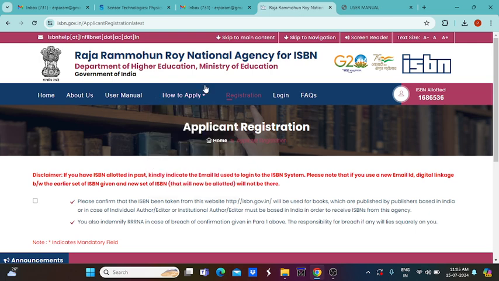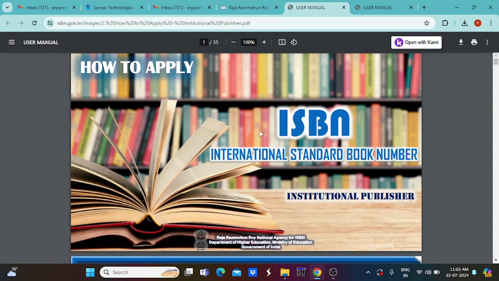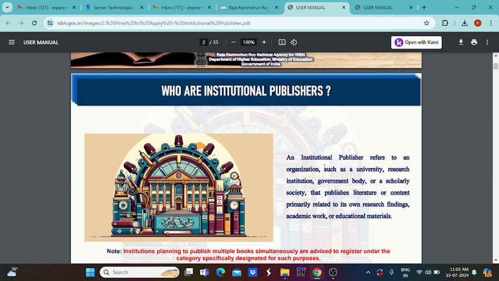Next we move to institutional publisher. If you are an educational institution, whatever kind of organization it is, whether a private institution, government college, university, research institution, or any other society, whatever kind of information you want to publish, everything can be taken as the entire college or entire institutional materials or entire magazine.